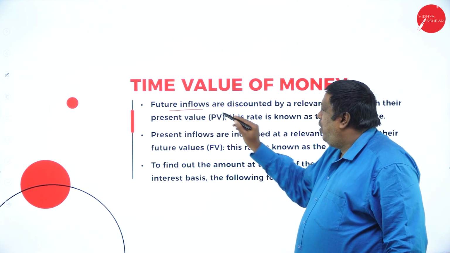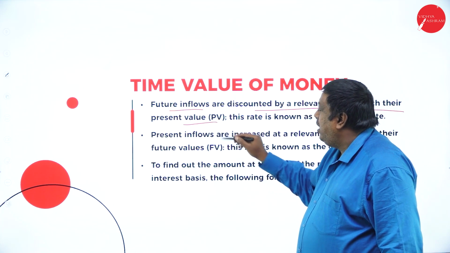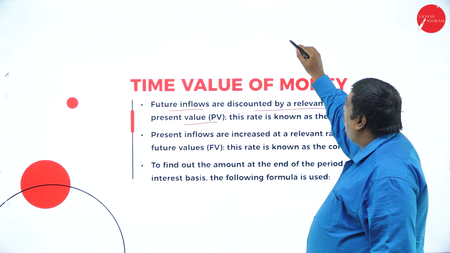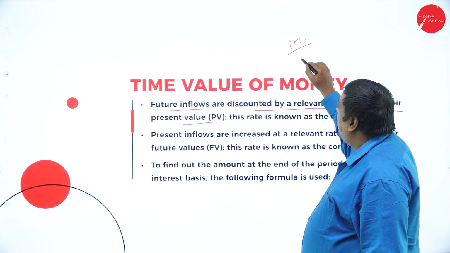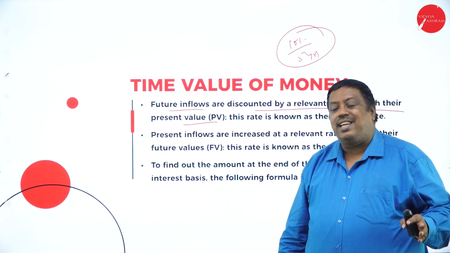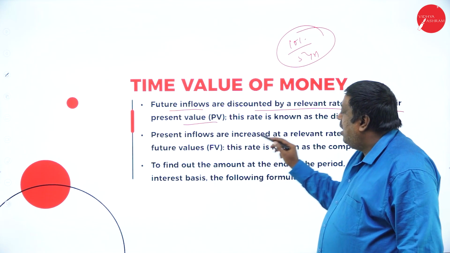See, the future inflows are discounted by a relevant rate to reach the present value. As I said, we are going to use the discount rate. Discount rate was 10%. The period was 5 years. So if I take this base, we can understand easily. Present inflows are increased at a relevant rate to reach their future value.